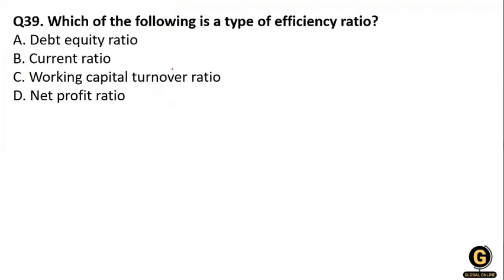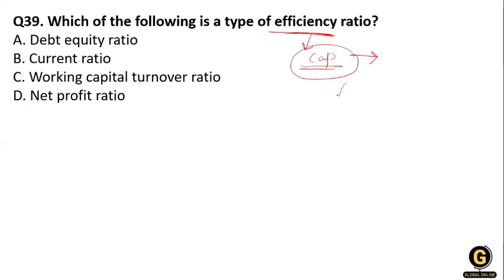The next question: which of the following is a type of efficiency ratio? Debt equity ratio, current ratio, working capital turnover ratio, net profit ratio. So what will be the right answer for this? You know what the efficiency ratio is? How do we calculate efficiency? For calculating efficiency, we need capital. On the basis of capital we can calculate our efficiency.